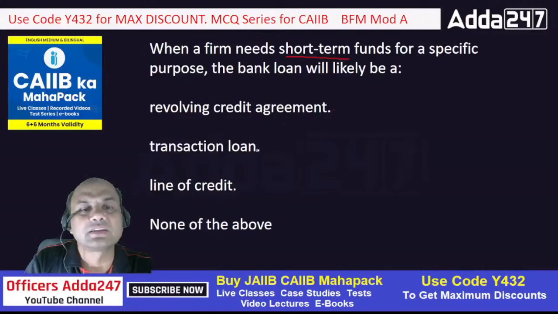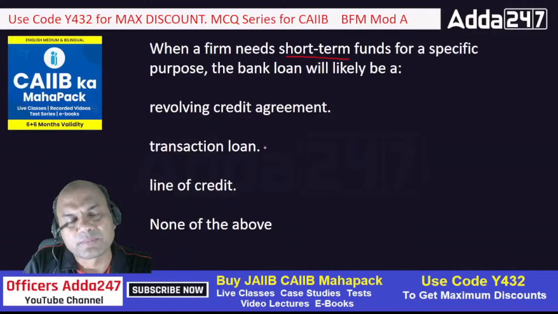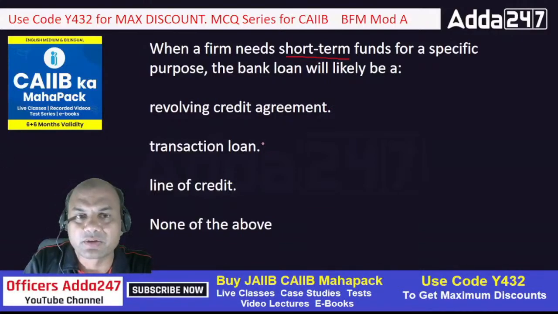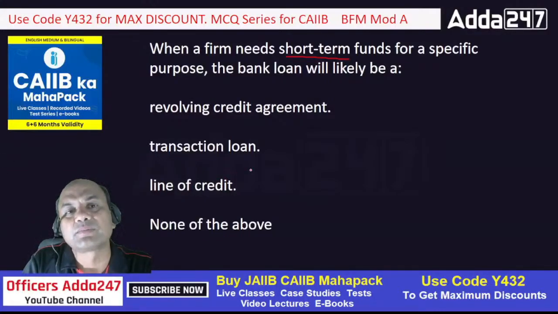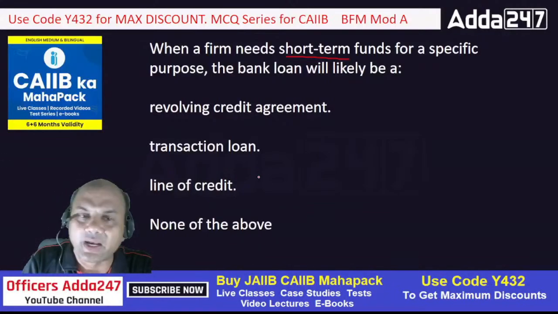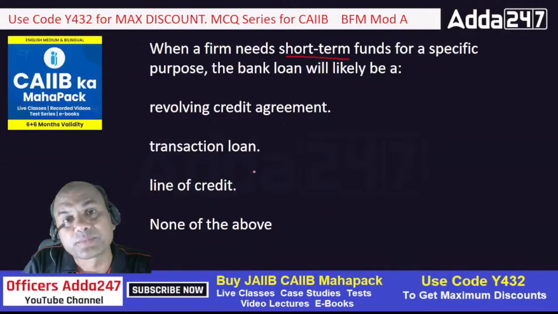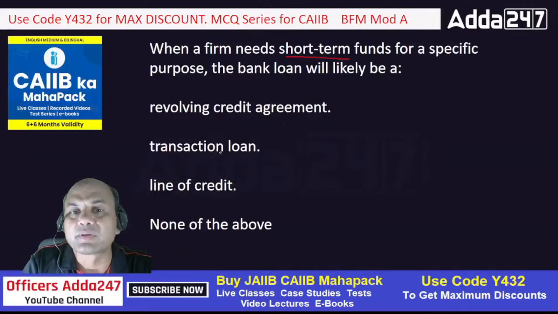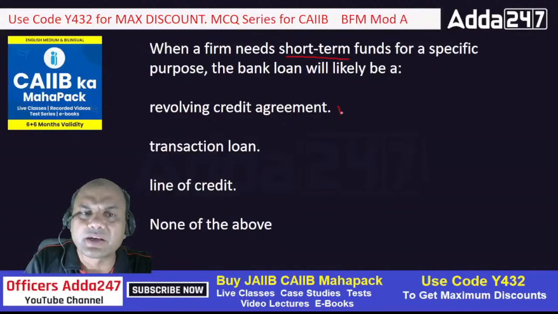Bank will generally sanction. Transaction loan means what? This is separate. This is related to a transaction, and it may be beyond 1 year also. Line of credit, it's not the same. Line of credit, as I just told you, is a blanket sanction given to that customer, and that customer will use it in various forms, including term loans. So now here my case is not a term loan. I want short-term credit, so it will definitely be revolving credit.